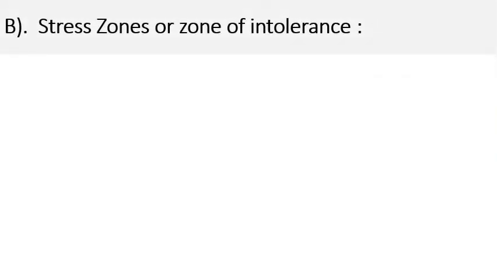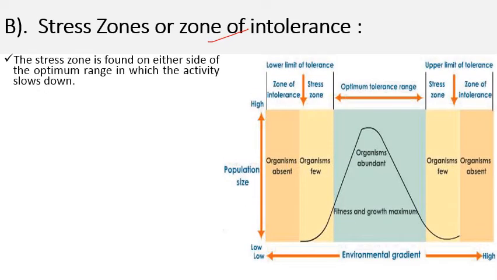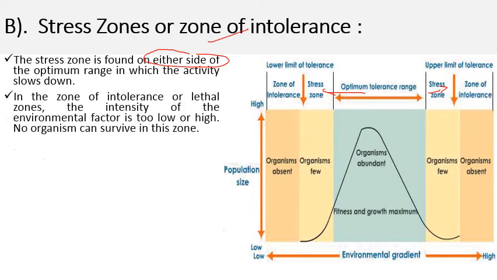Next, then comes stress zones or zone of intolerance. So the stress zone is found on either side of optimum range. तो optimum range के दोनों तरफ ही stress zones होती हैं, जिसमें जो activity है organism की that gets slowed down. In the zone of intolerance, that is also known as lethal zone. Lethal means that can cause death.